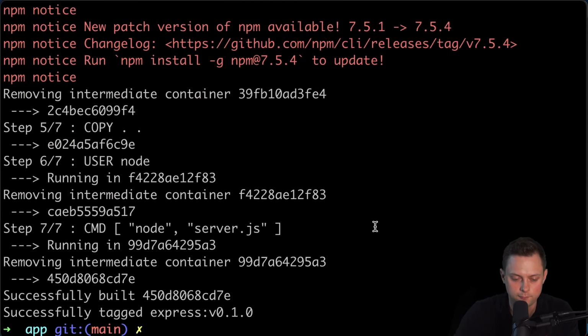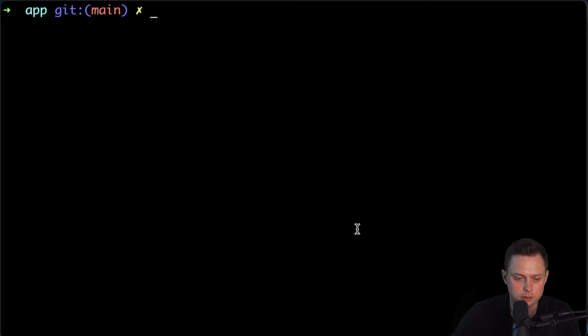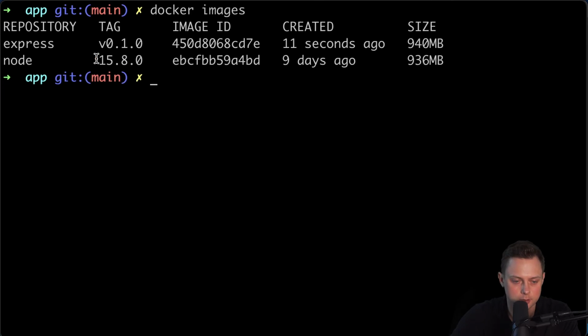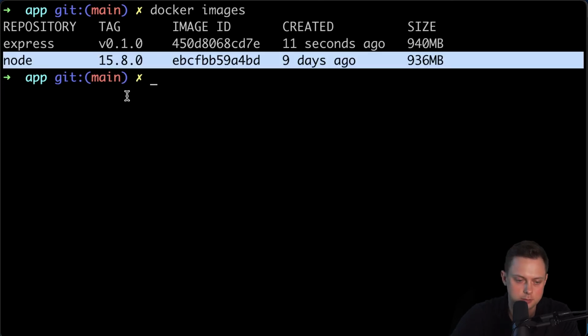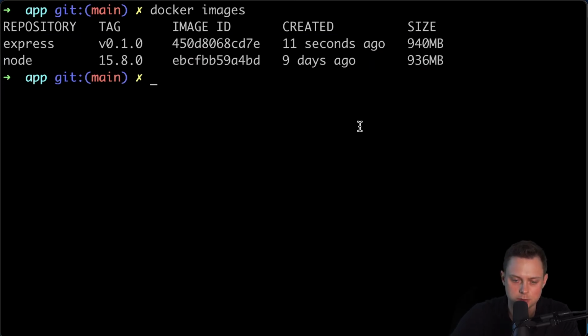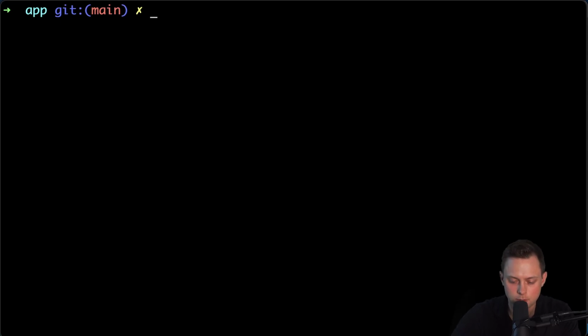Okay, it's finally finished. And now we can list all the Docker images that we have locally by running the following command, docker images. And that's the one that we used as a base image, and that's the one that we just built, and it's quite large. And like I said, you can use multiple strategies to reduce the size of that image, but I'm not gonna do it in this video. All right, so that's done.